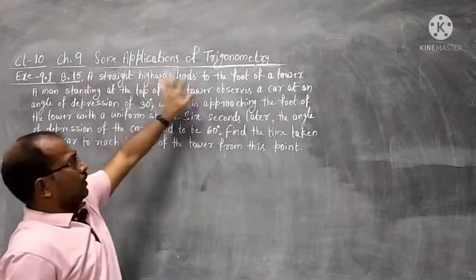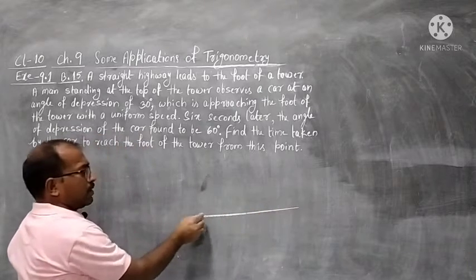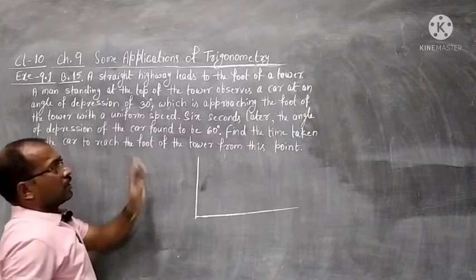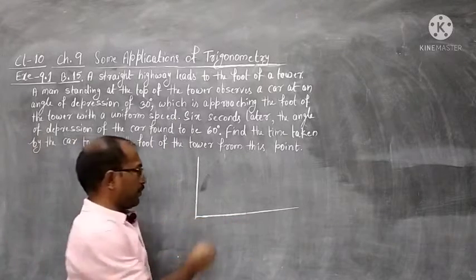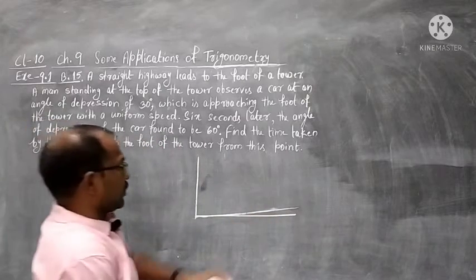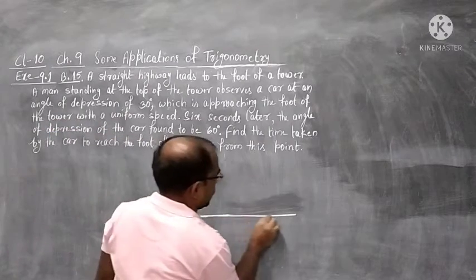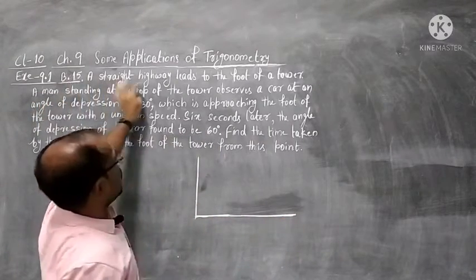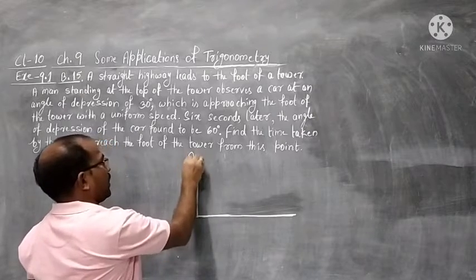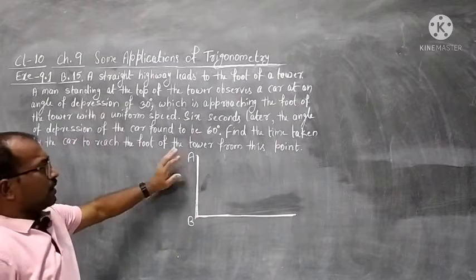A straight highway leads to the foot of a tower. So this is the highway, and the highway is leading to the foot of the tower. After that, a man is standing at the top of the tower. So this is the tower, and the man is standing here. Let the position of the man be A.